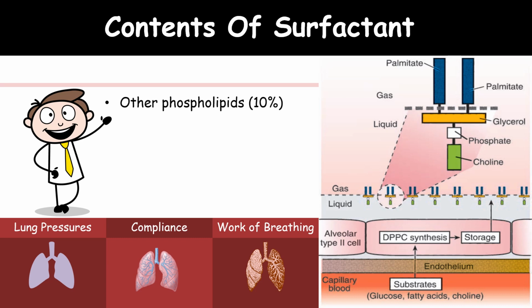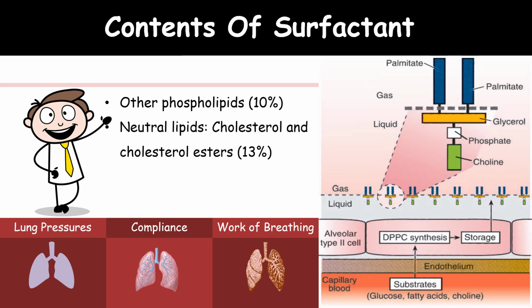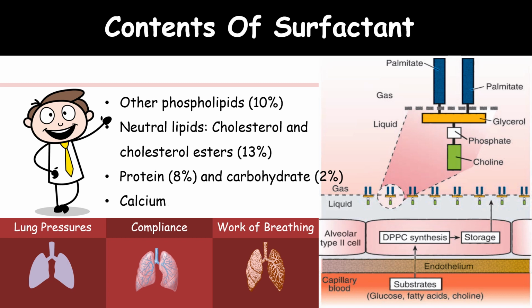And then other phospholipids account for 10%, and neutral lipids like cholesterol and cholesterol esters account for 13%, and then protein 8%, and carbohydrate 2%, and then calcium is also present in the surfactant in very small amounts.